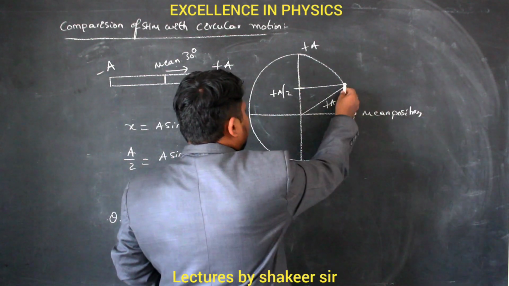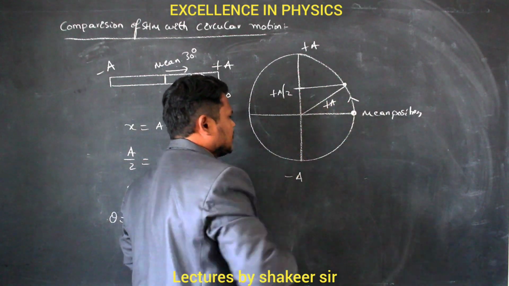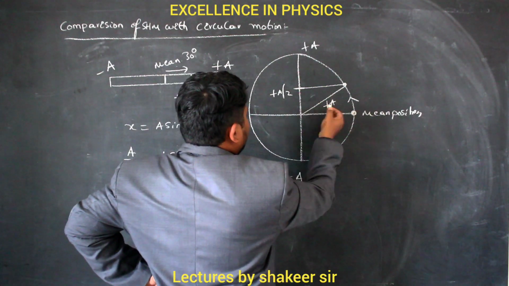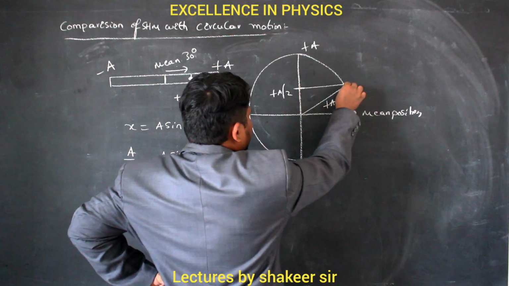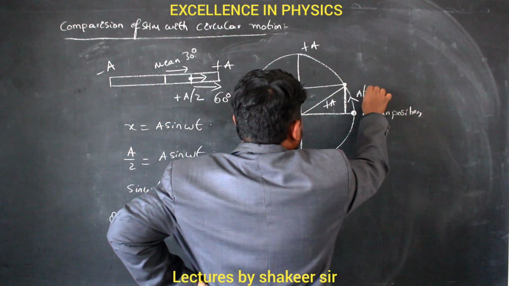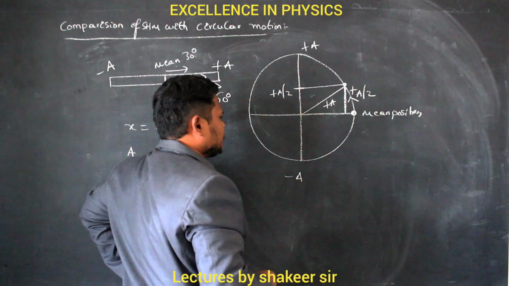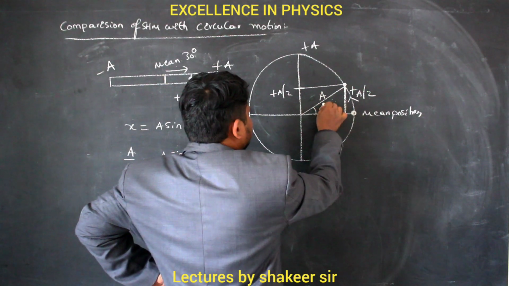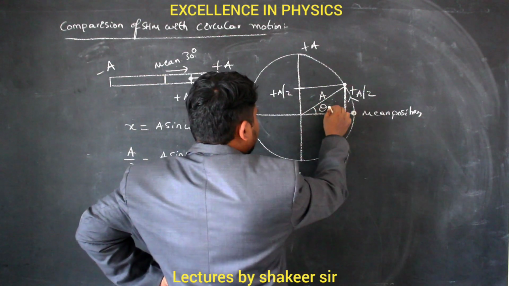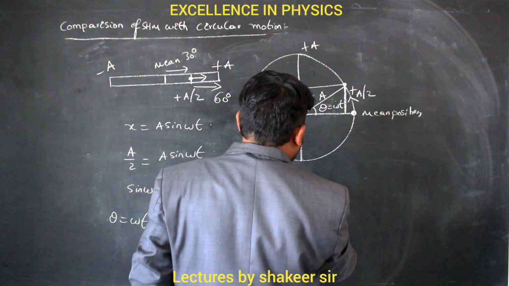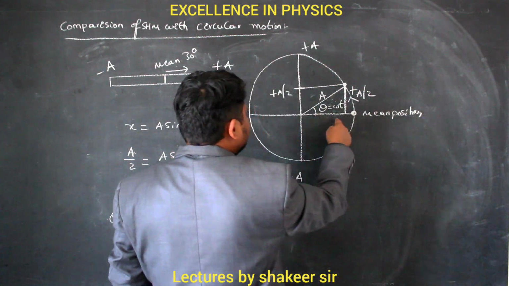Now here a right angled triangle is already constructed. Clear? So let us do one thing: this plus a by 2 I can draw here also. If this is plus a by 2, then this distance is also plus a by 2. Now if I take this angle to be theta, this is the angle covered by the body, theta equals omega into t. Clear? So how can I calculate this theta here?